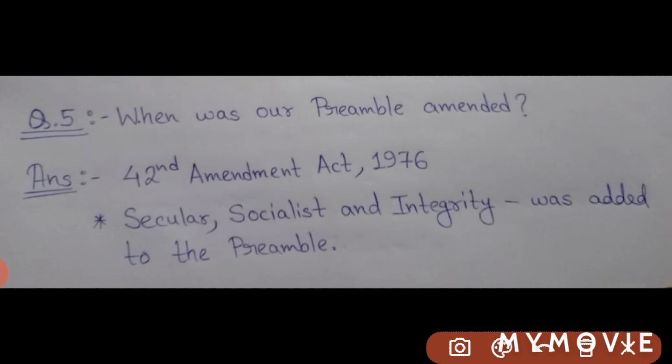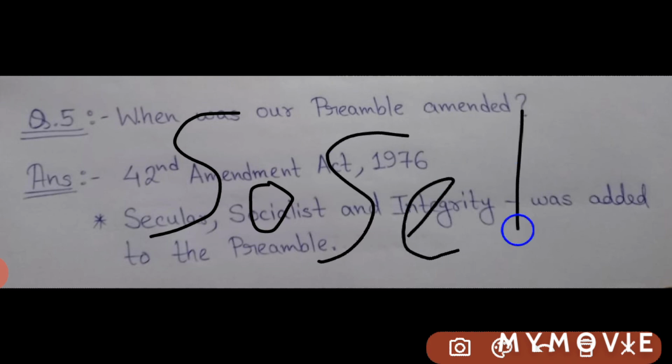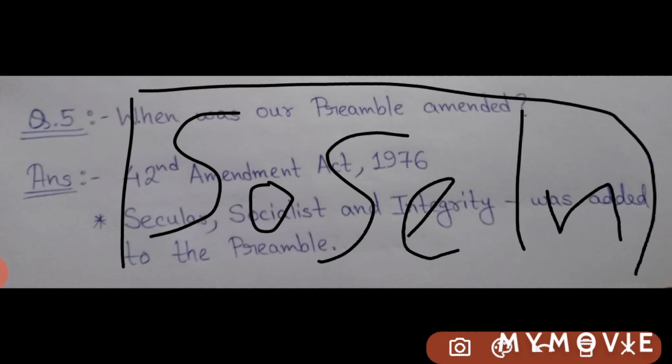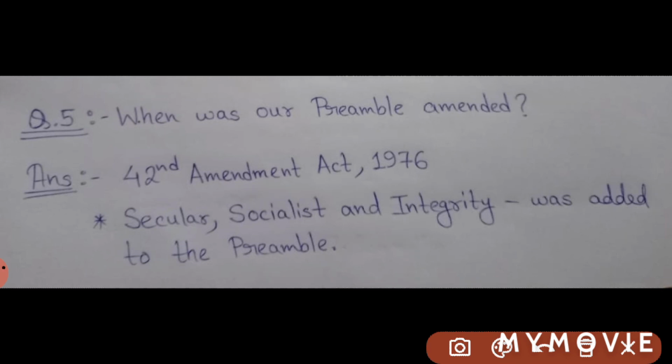I would also like to give you a short trick regarding how to remember these 3 names. The trick is: so, say, in. By this trick you can remember the 3 words: so for socialist, say for secular, and in for integrity. Okay, I guess you have got this point. So let's move forward to the next question.